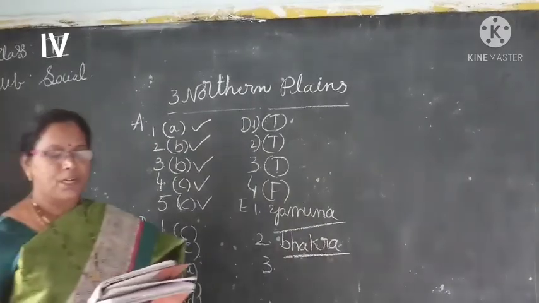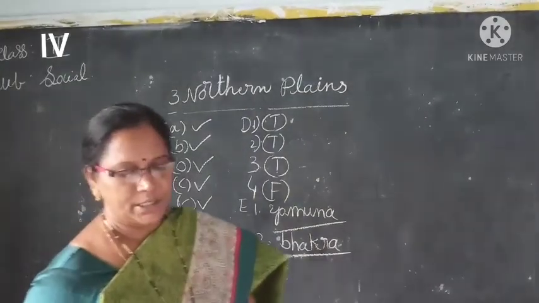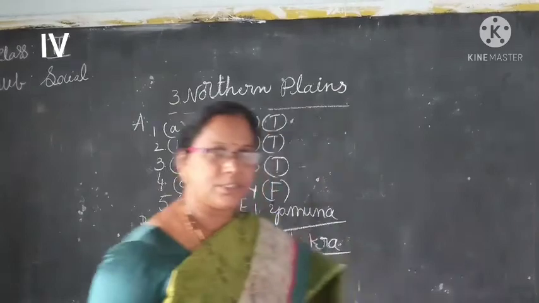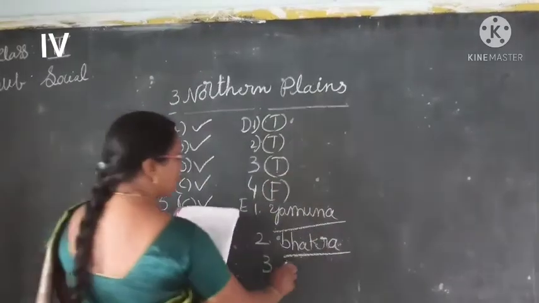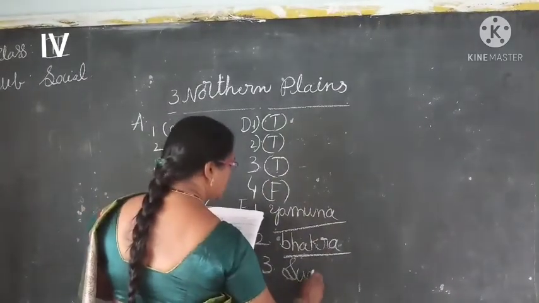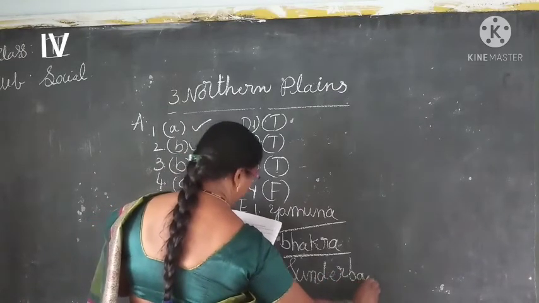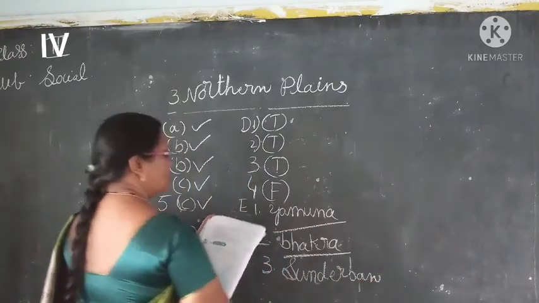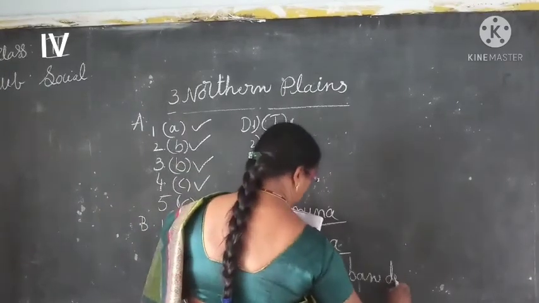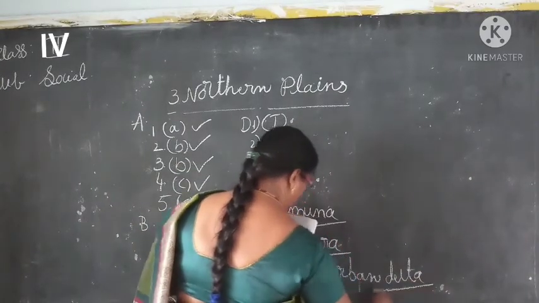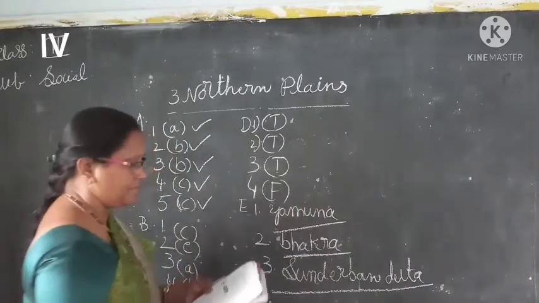The Brahmaputra and the Ganga form the largest delta in the world, known as which delta, children? Sundarban delta. S-U-N-D-E-R-B-A-N, Sundarban delta.